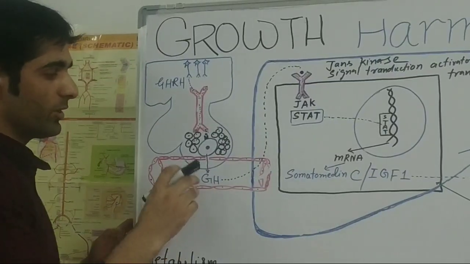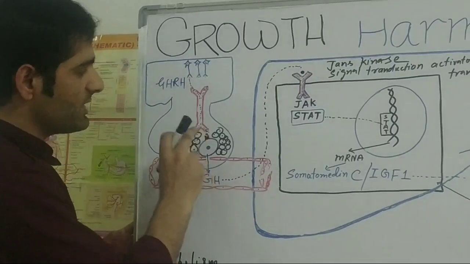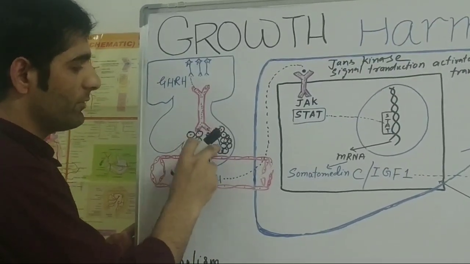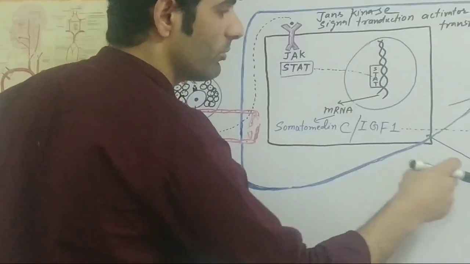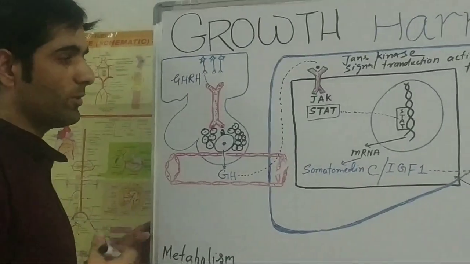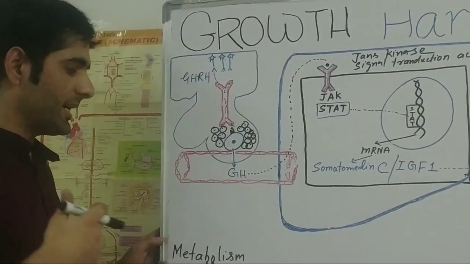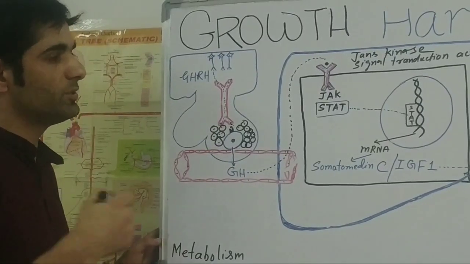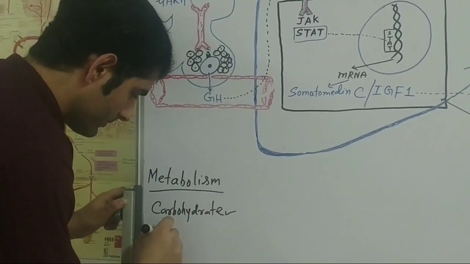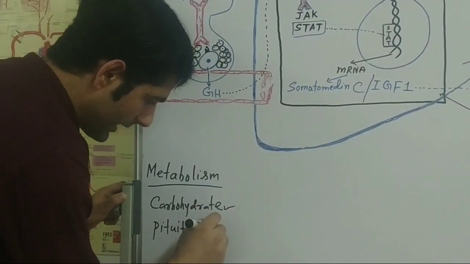Now we know the growth hormone increases the blood glucose level. In the case of a tumor of somatotrophs, the growth hormone will be more. Eventually the glucose will be more. When glucose is more, it can result in diabetes. Such diabetes is known as pituitary diabetes. Let me write here. Pituitary diabetes.